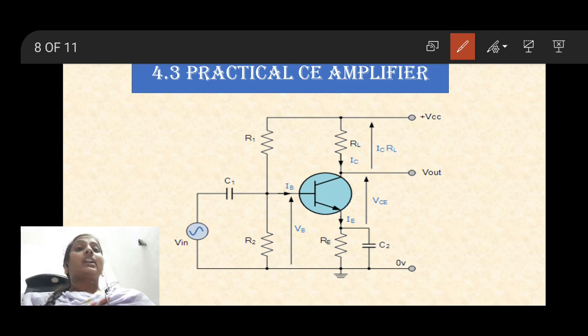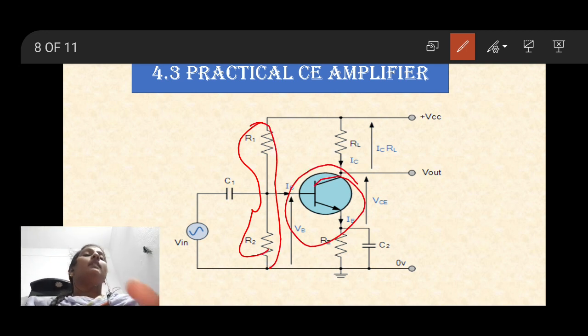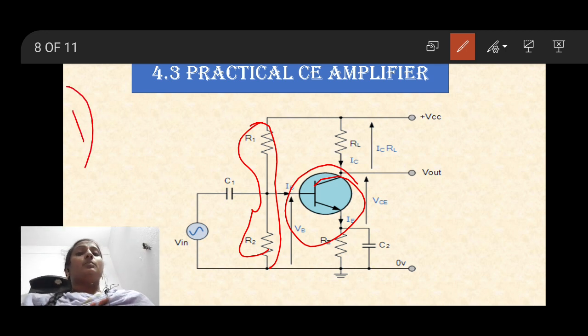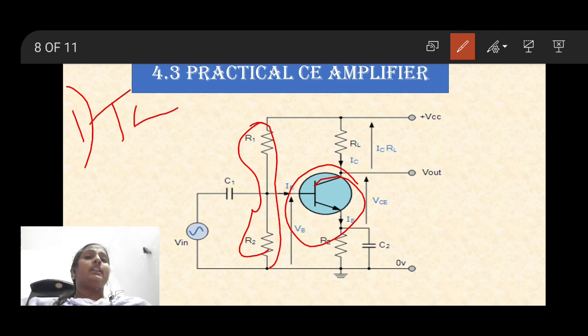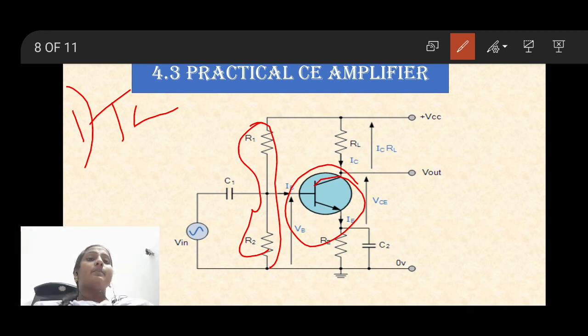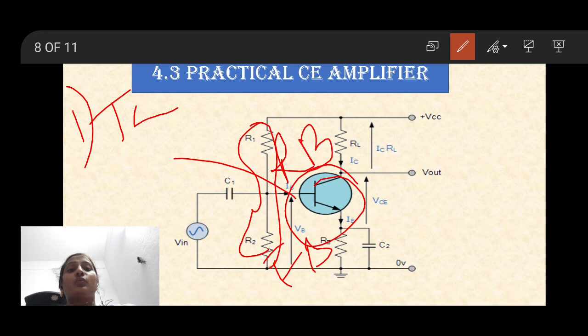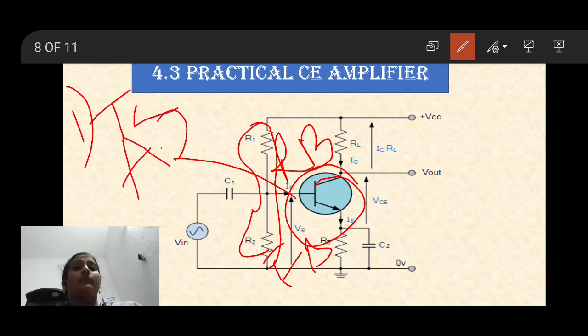To protect against that kind of instability, we are using R1 and R2 for providing proper biasing for the transistor. What is the need of these resistors? First, to make the transistor operate independent of the temperature variations as well as the transistor parameter variations. Second, very important, to keep the emitter base junction of the transistor in forward bias and the collector base junction in reverse bias. Through that the transistor operates in the active region.